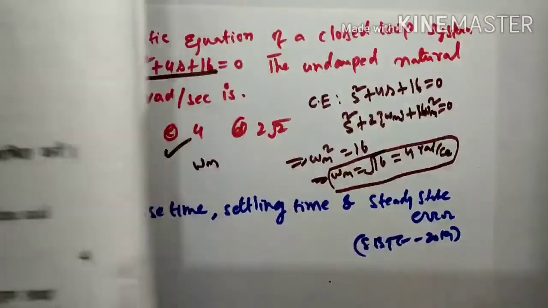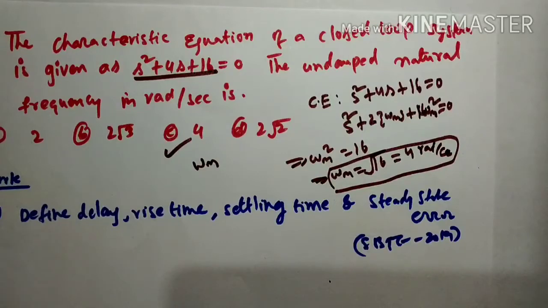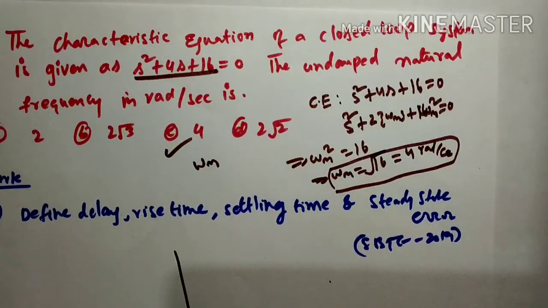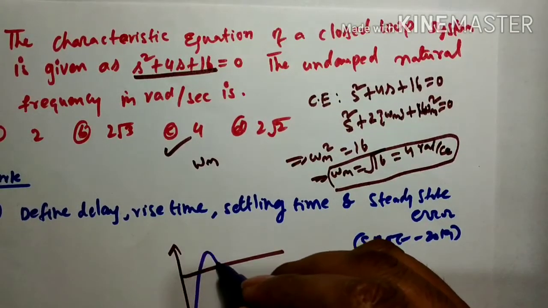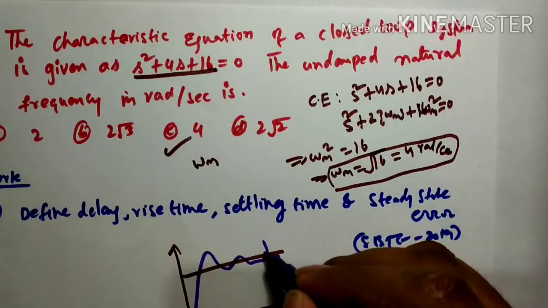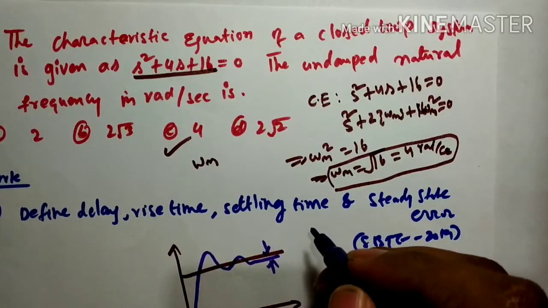I have already given all these definitions. If you just see here, I have already given all the definitions.